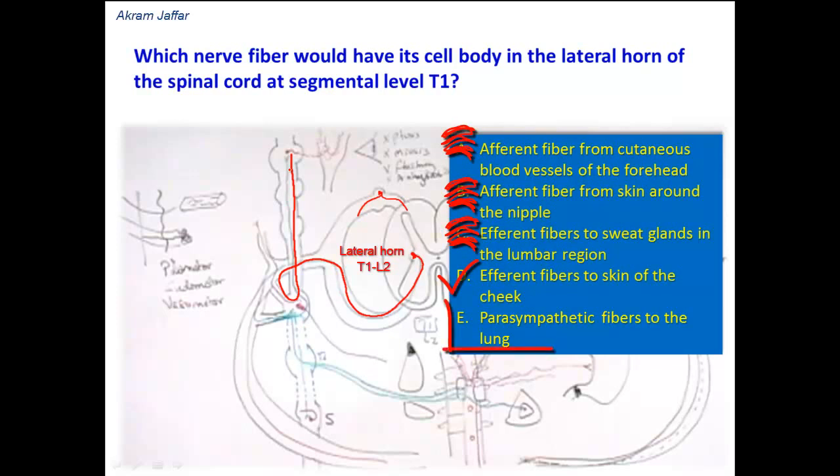Let's check option E, parasympathetic fibers to the lung. The source of these parasympathetic fibers is the vagus nerve, and the vagus nerve is the 10th cranial nerve. It is not a spinal nerve, it's the 10th cranial nerve, and supplies parasympathetic fibers. In the region of the thorax, it supplies parasympathetic fibers to the lung, to the heart, to the esophagus, and then it continues to supply parasympathetic fibers to the abdominal viscera. So the lateral horn of spinal cord at segment level T1 supplies efferent fibers to the skin of the cheek.